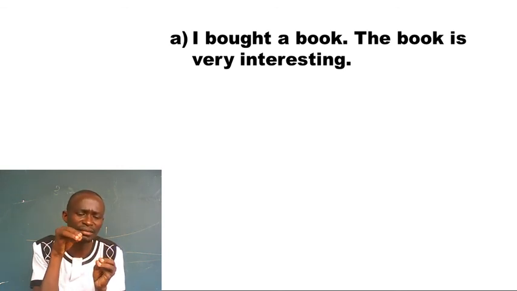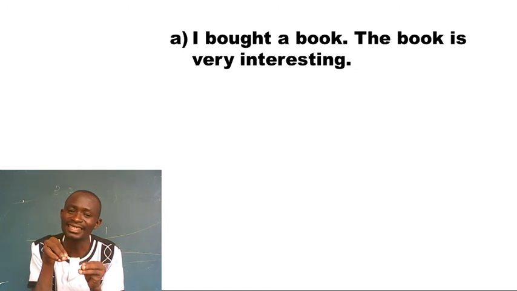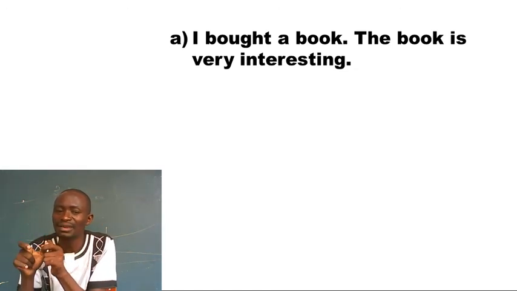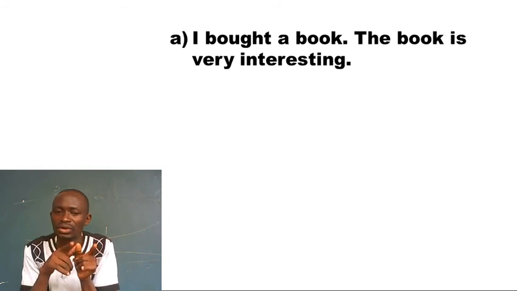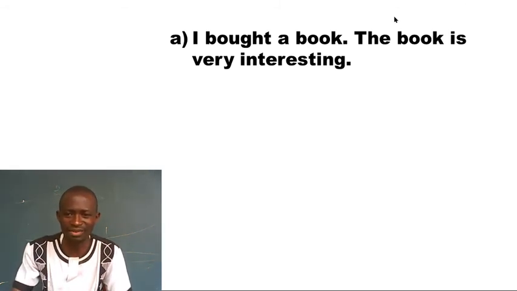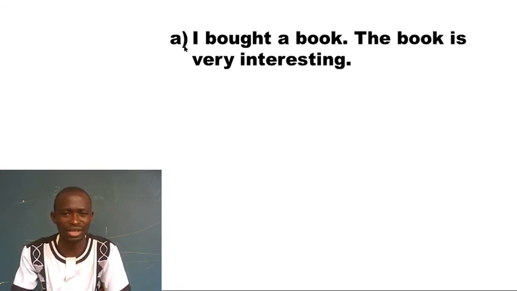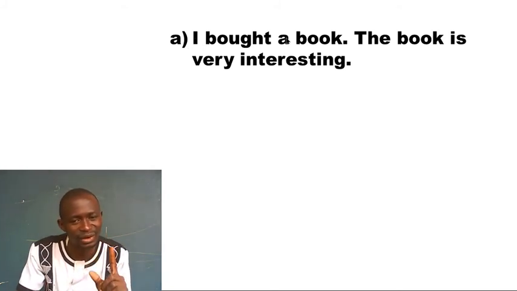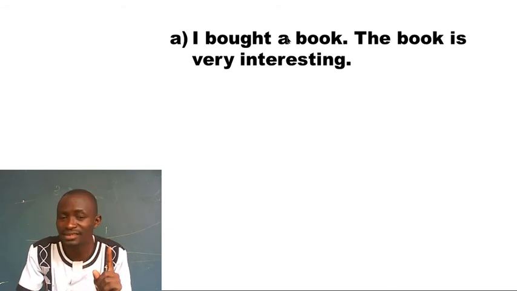But now, after buying this book, I read it and I found this book interesting. I want to talk about this book for the second time. I'll say, I bought a book. The book is very interesting. Remember, I have introduced the article already. I cannot say, A book is very interesting. No. This means that I use article a when I'm talking about an object, a noun, for the first time.